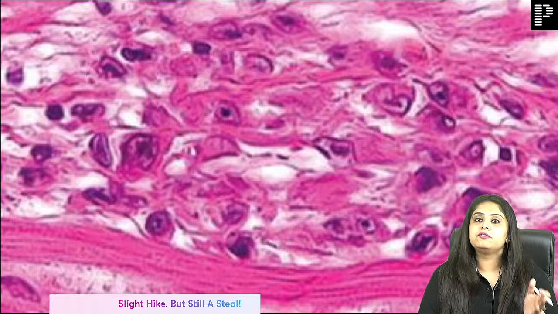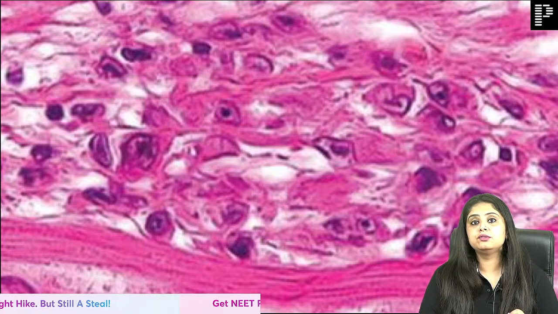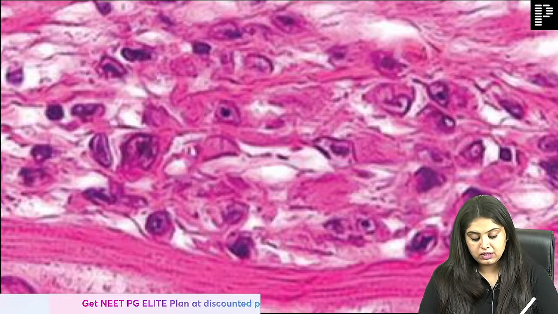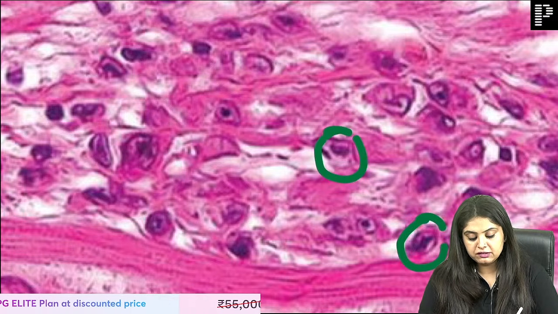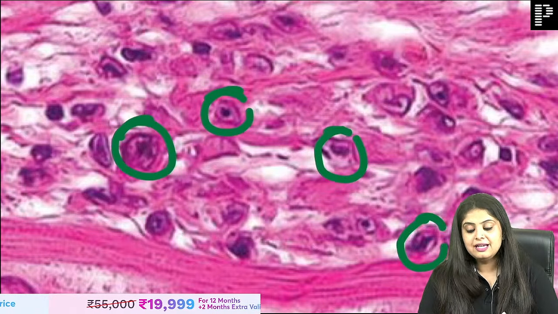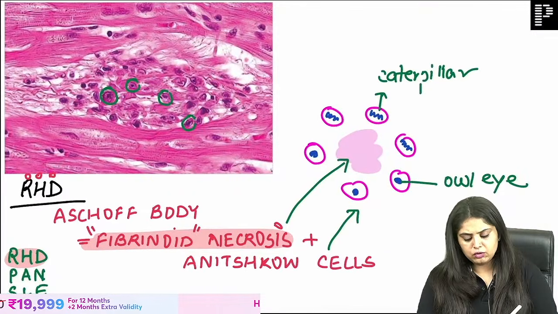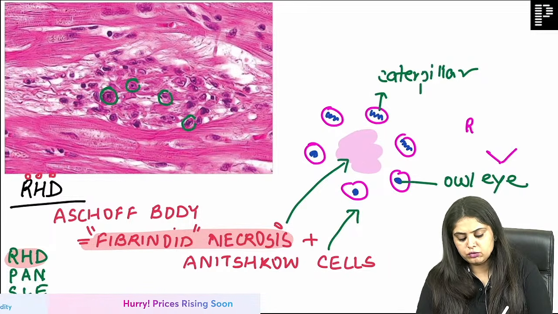Pata hai, very good, but if you can't identify in a photo, then you are next to zero in the exam. So usually what they mark are these owl eye appearance, where you can see the round appearance very clearly. And of course, owl eye appearance, bola to ma'am, those two most ghisa-pita questions you will ask us.